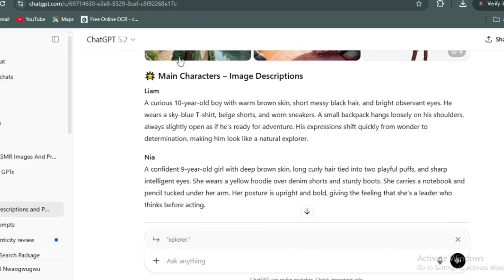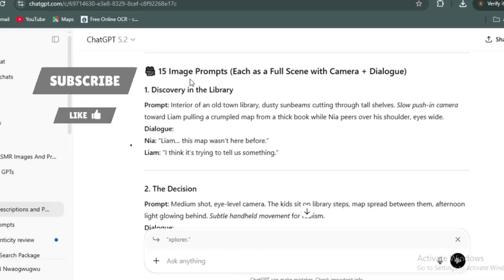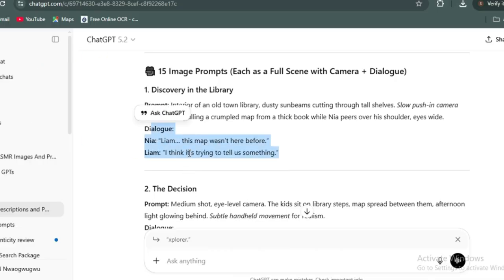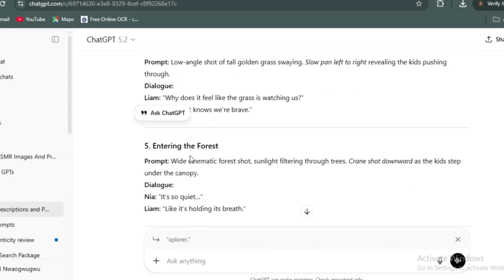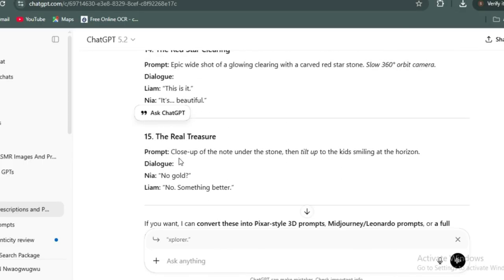I was given the main character description, the boy and the girl, and these are the 15 image prompts, including their dialogues. You can see it was provided for us from 1 to 15.